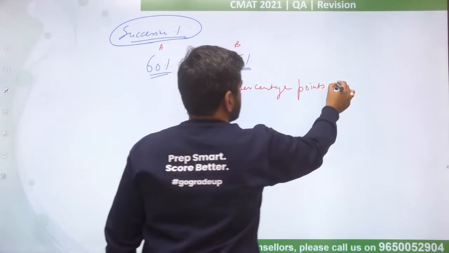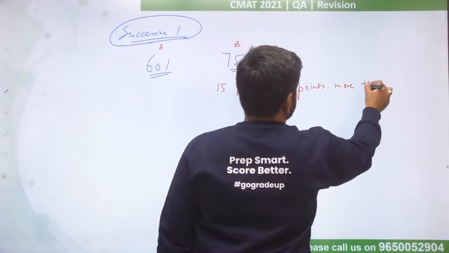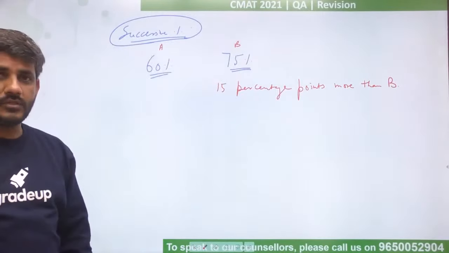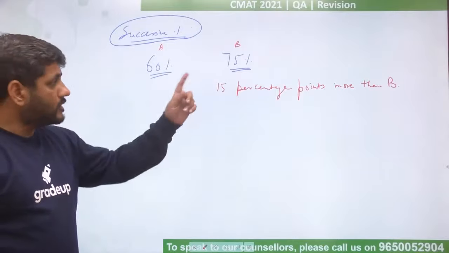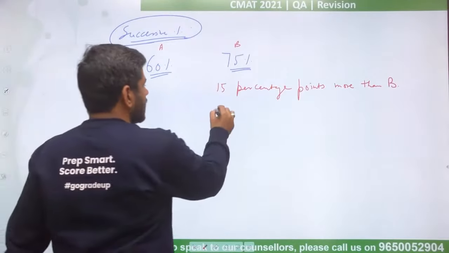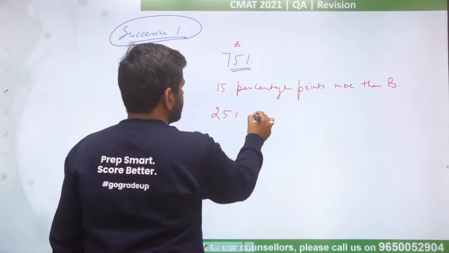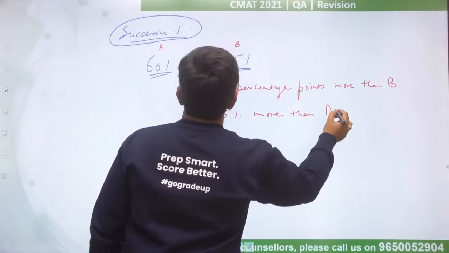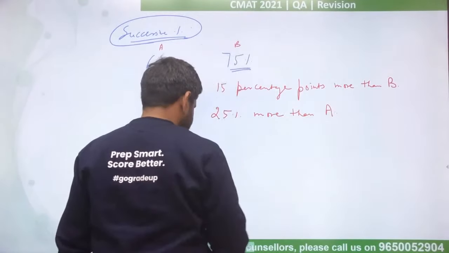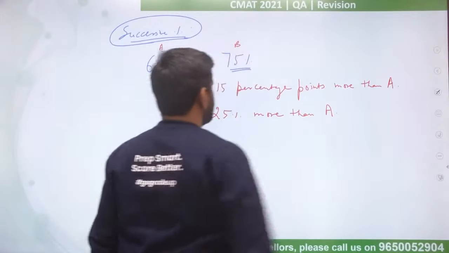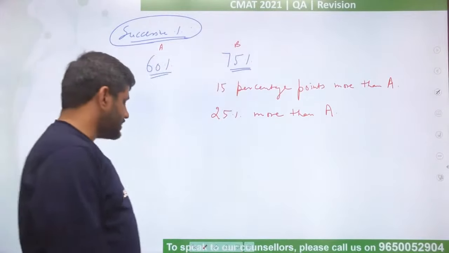points more than A. B has scored 15 percentage points more than A, right? How much in terms of percentages has B scored more than A? The answer is 25% more than A. B has scored 25% more than A, or you can say 15 percentage points.